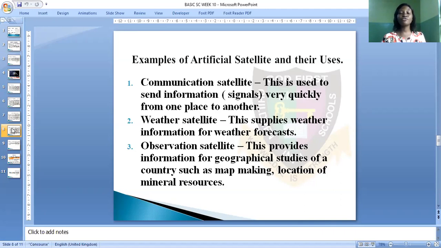This provides information for geographical studies of the country. Geographical studies such as making a map, getting the map of a particular country, and also the location of mineral resources, where mineral resources are embedded. Observation satellites can be used to locate where mineral resources are embedded, mineral resources like gold, crude oil, iron ore, and so on. So observation satellites can be used for this purpose. And lastly, we have